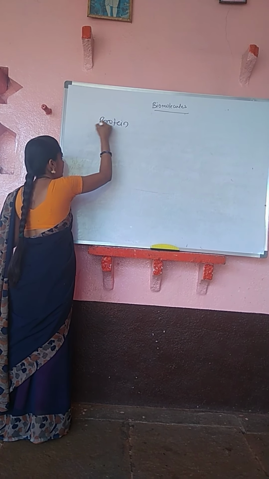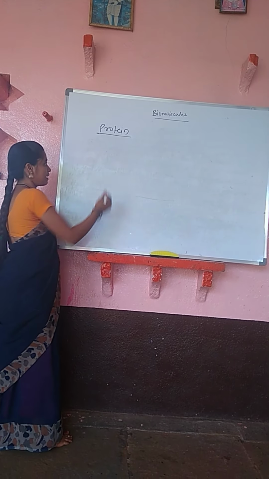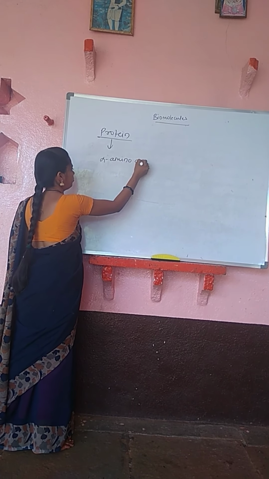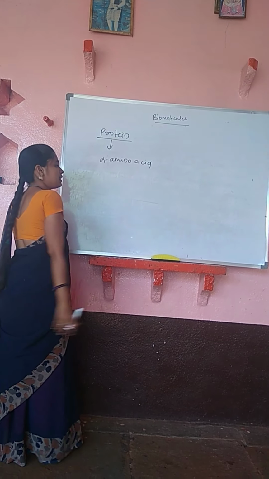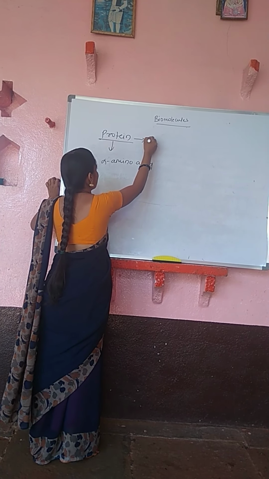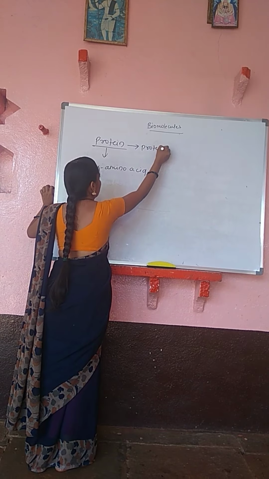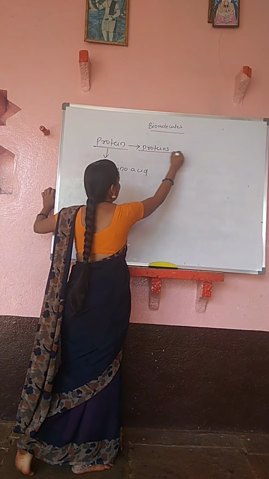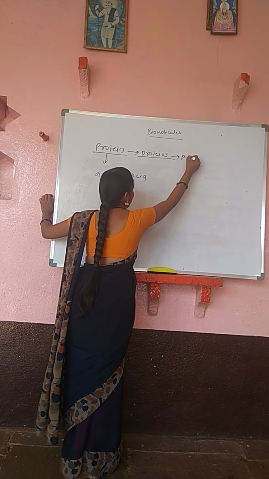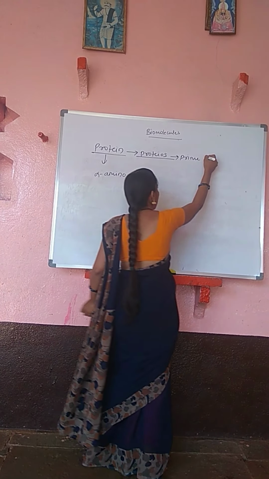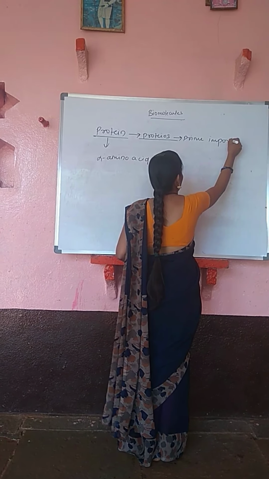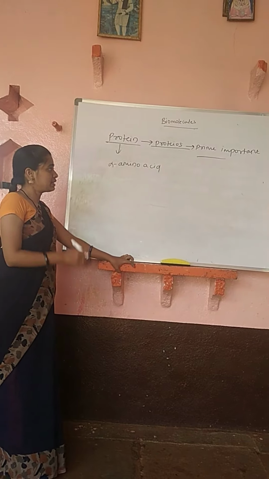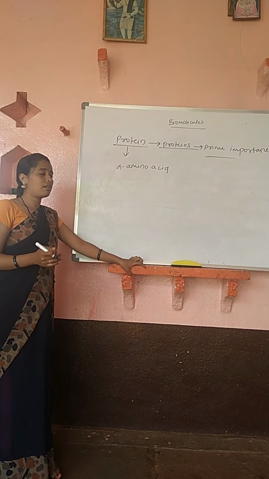So what is protein? They are nitrogenous compounds which on hydrolysis give alpha amino acids. The word protein is derived from the Greek word proteios. So what is meant by proteios? It means prime important. So what is meant by prime important? It means it is very, very important for our body.